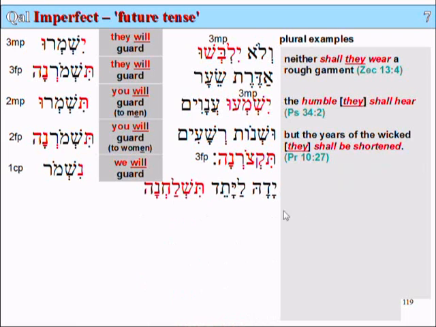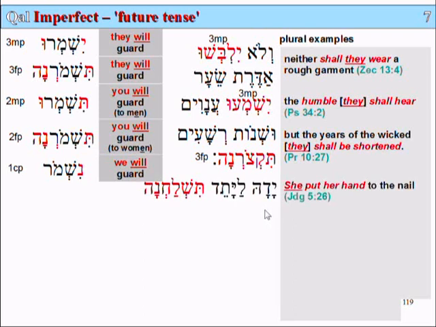Okay, the next example. Yada layatid tishlachna. Yada, her hands. Layatid, to the pig. La means to. Yatid is pig. Tishlachna, she will send. It's this form here.